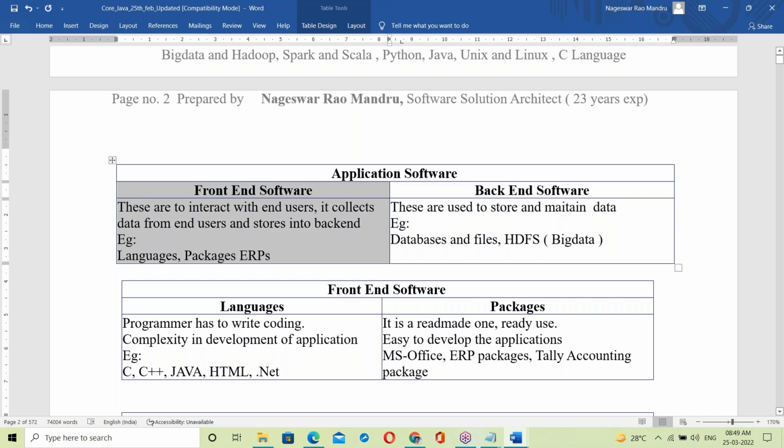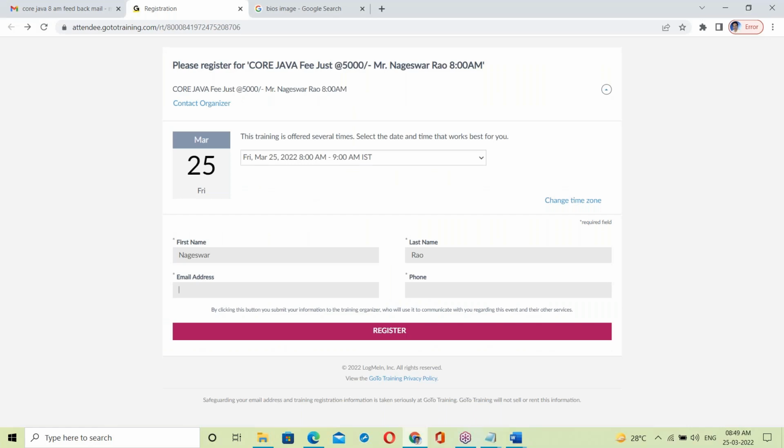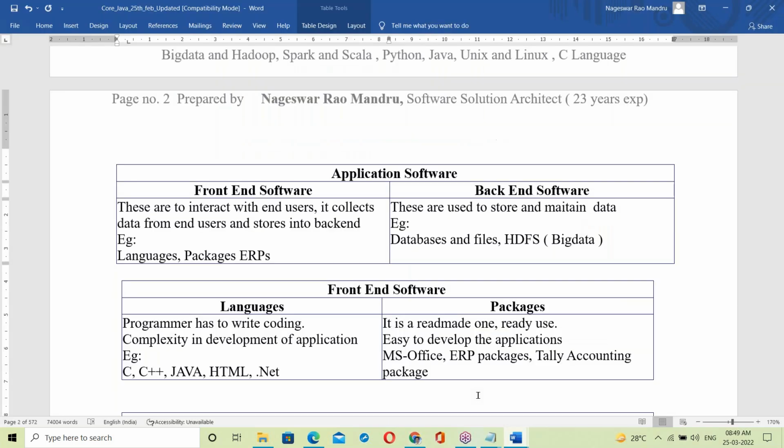Next, the front end. Front end is collecting data from users. Behind this form there is a Java program, a JSP page, Java Server Pages. A Java Server Page means a Java program, and that Java program is collecting data from you. That means Java is a front end. Java comes on the front end. So let us move to front end.